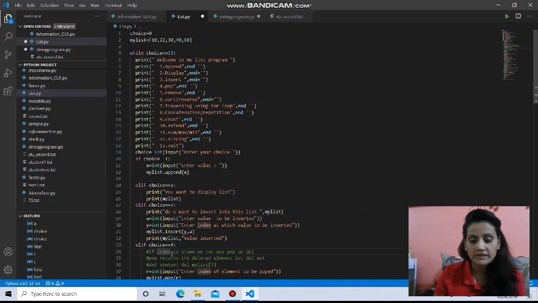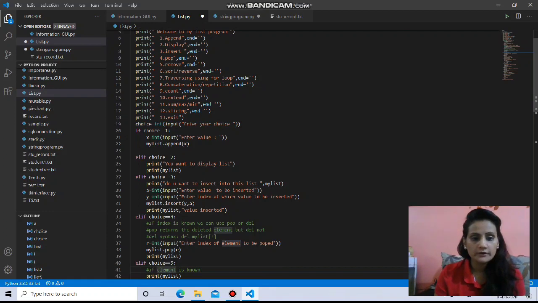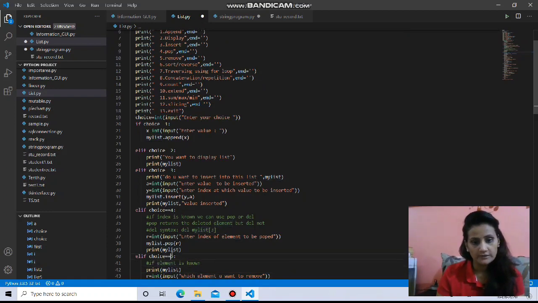Choice number 4. In case of choice number 4, we are trying to delete a value from the list, and for deleting we are using a function which is pop. See, there are actually 3 functions that you can use whenever you want to delete something, which are pop, delete and remove. Pop and delete both work on index. So if you provide the index, you can use pop and delete, but if you do not know the index of that value, then you can use the remove function.